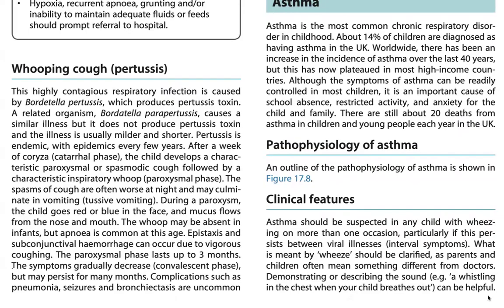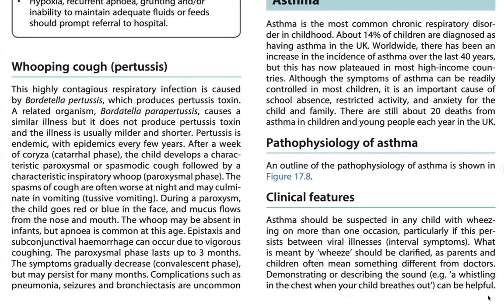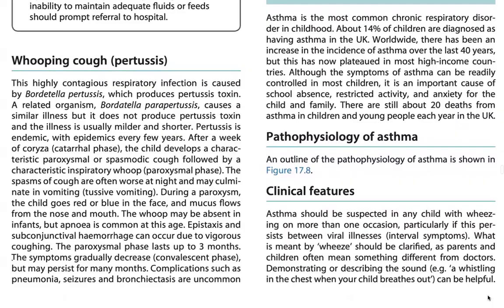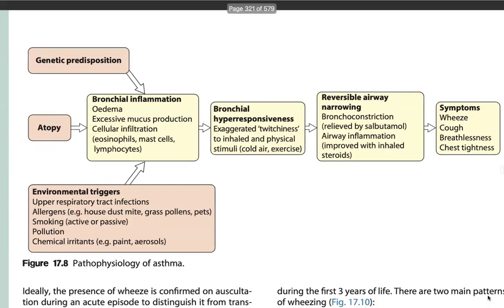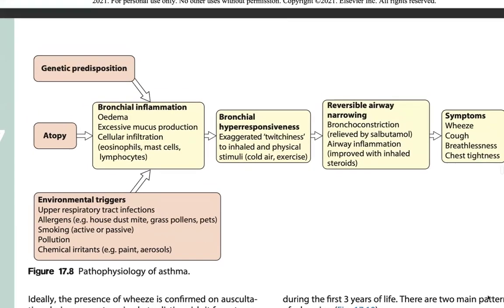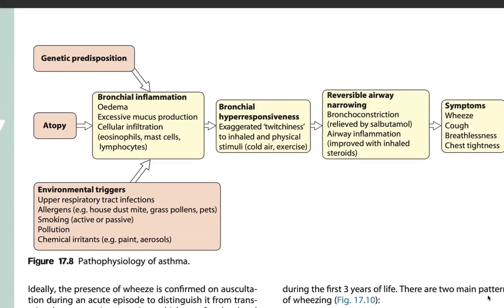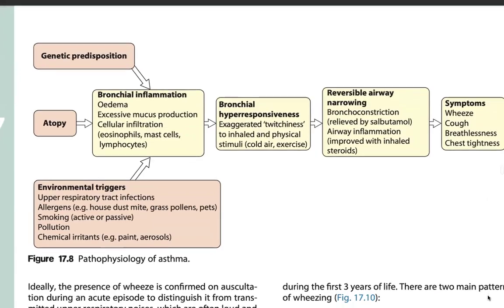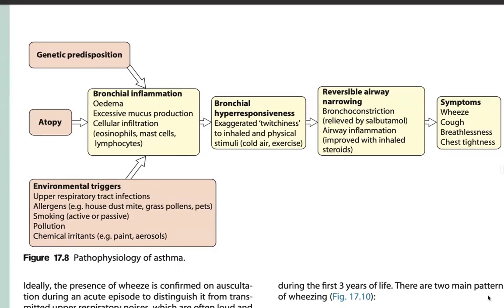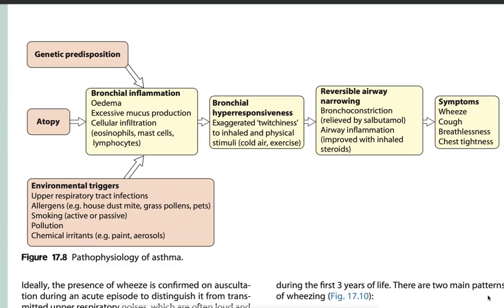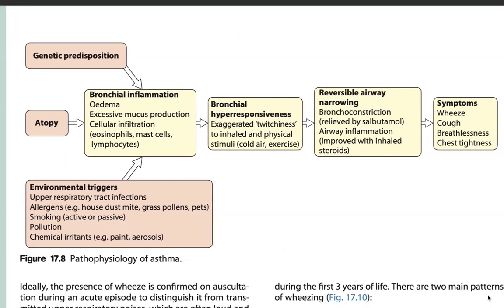Pathophysiology is given in the picture. Then clinical features: asthma should be suspected. Let's see the pathophysiology first. Pathophysiology is atopy and genetic predisposition with environmental triggers, which are upper respiratory tract infection, allergens, house dust mite, tree pollens, pets, smoking, active or passive, pollution, chemical irritants, paint, and aerosols.